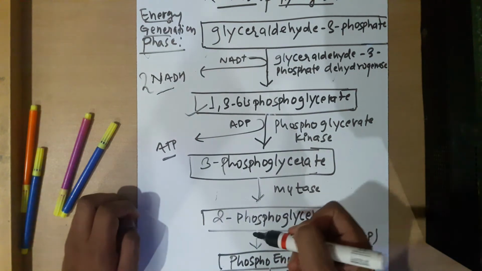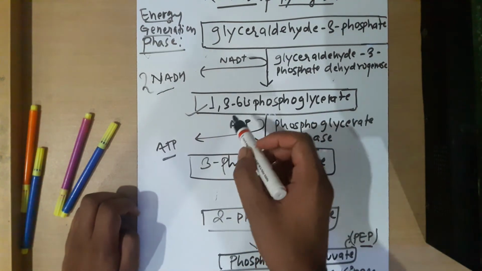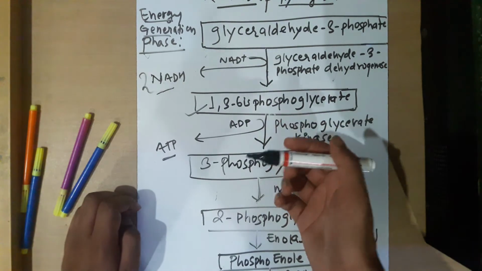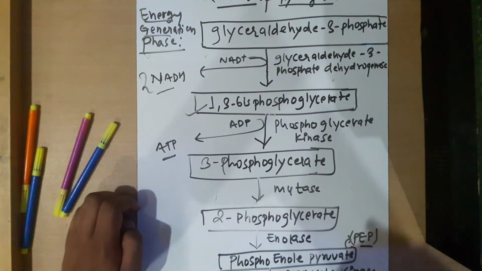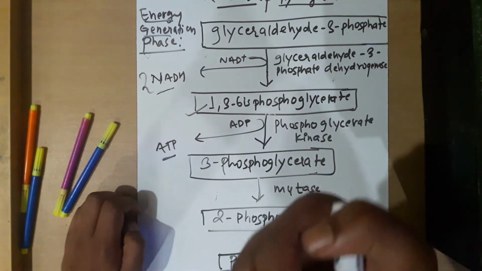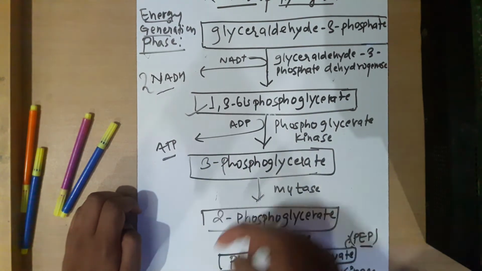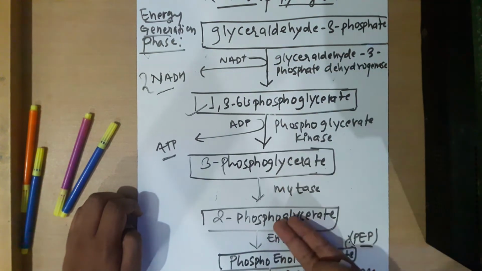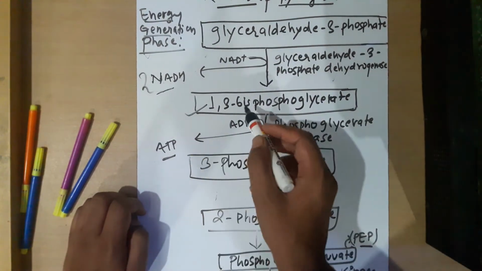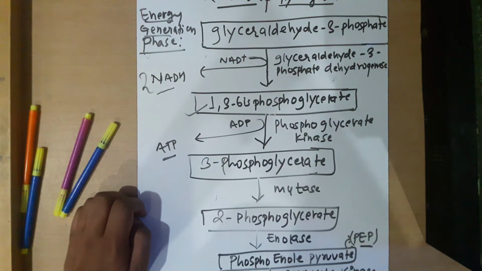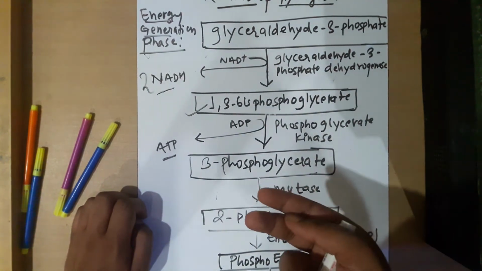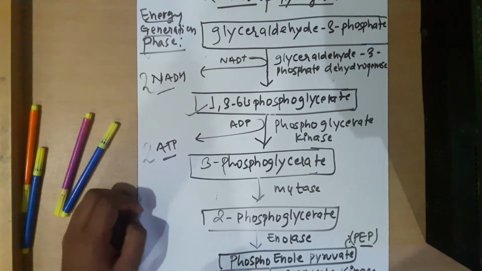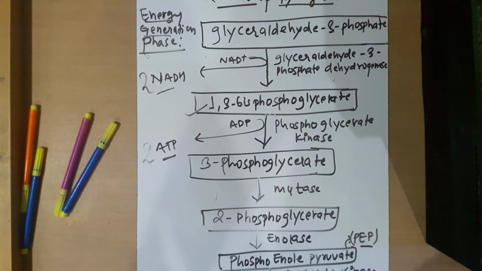Yes or no? Again, one molecule of the high energy compound 1,3-bisphosphoglycerate undergoes substrate level phosphorylation to give 1 ATP. As we know, 2 molecules of glyceraldehyde 3-phosphate give 2 molecules, so 2 molecules of 1,3-bisphosphoglycerate will undergo substrate level phosphorylation and form 2 ATP. Same over here, 2 molecules of phosphoenol pyruvate will undergo substrate level phosphorylation and give 2 ATP.